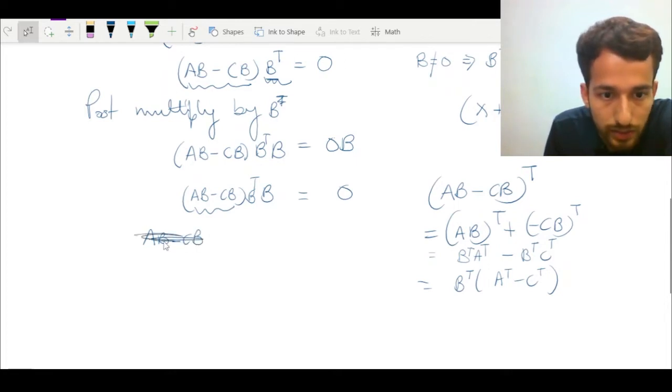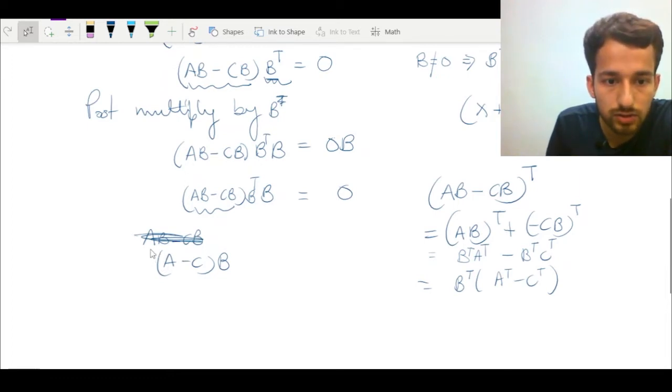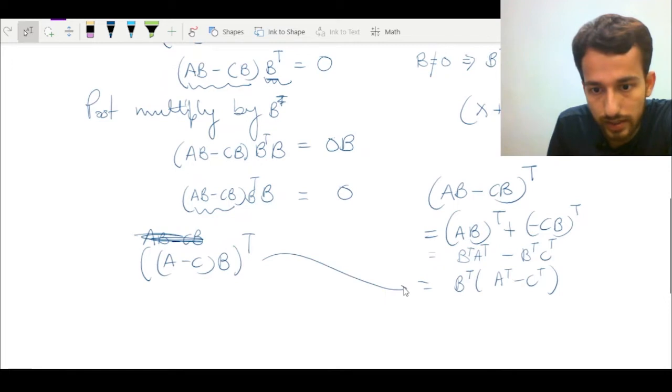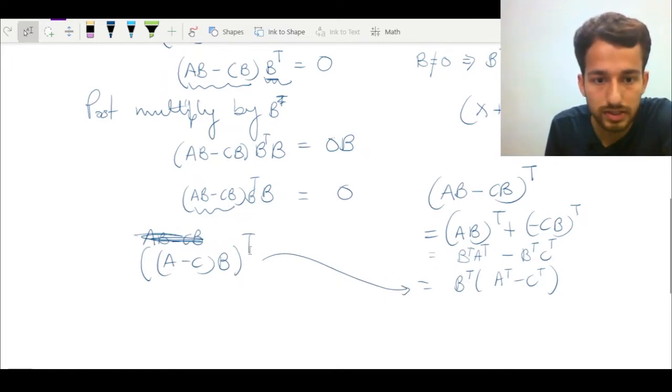And if I choose the B common, then it will be A minus C times B. Okay, nice. And if I now take the transpose of this, the resulting answer would be this one. B transpose, and yeah, now it's good.